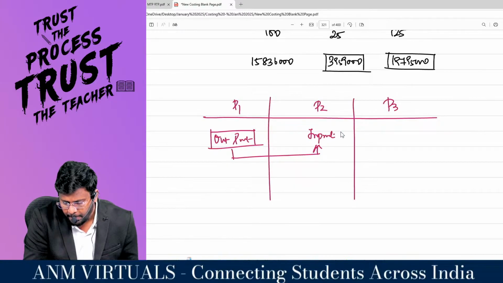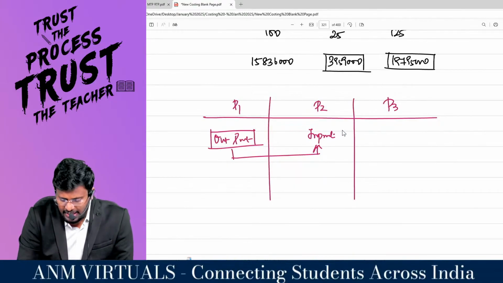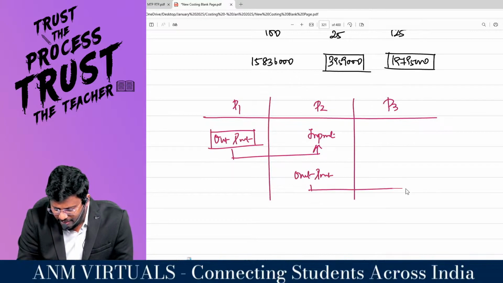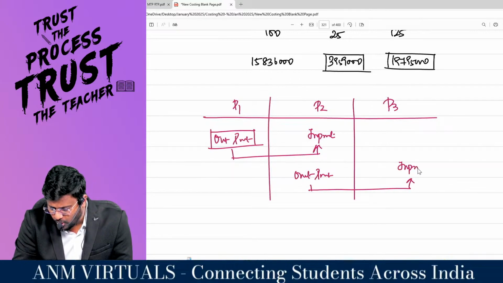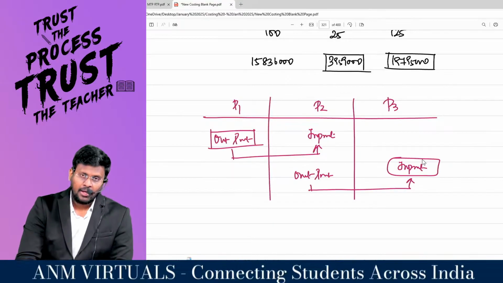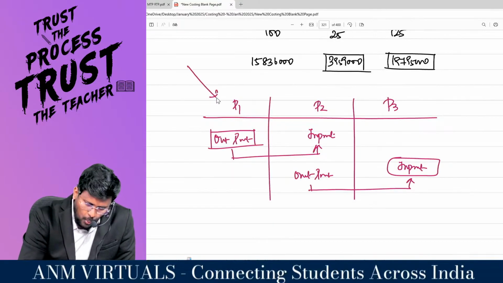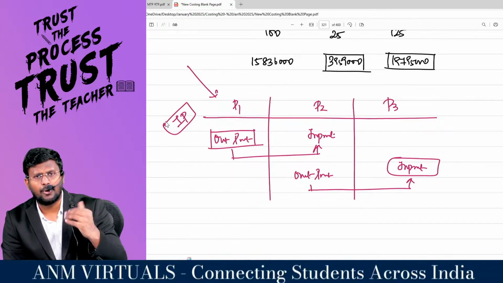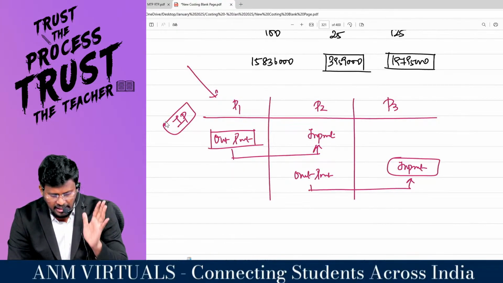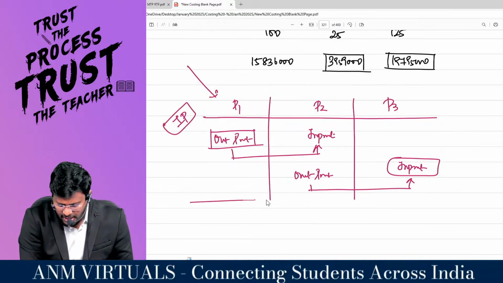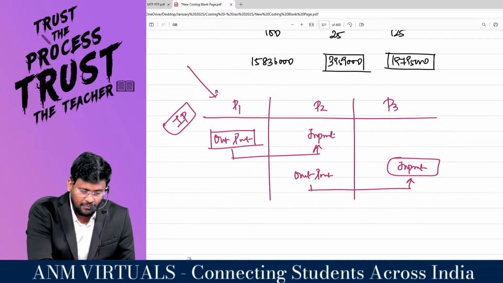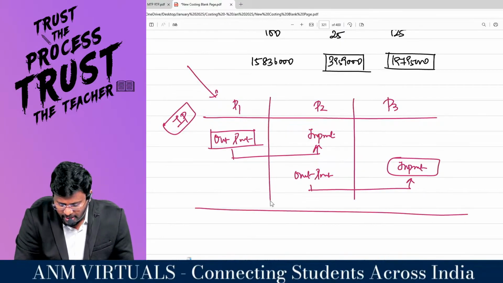And the output of process number 2 will be transferred as input to process number 3. That means process number 1 is the initial process. Initial process means they will not receive goods from any earlier process. They are the starter, my dear lovable students.